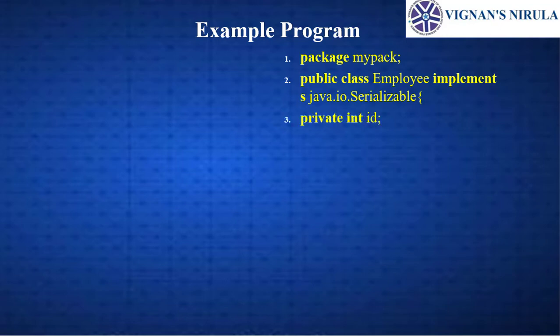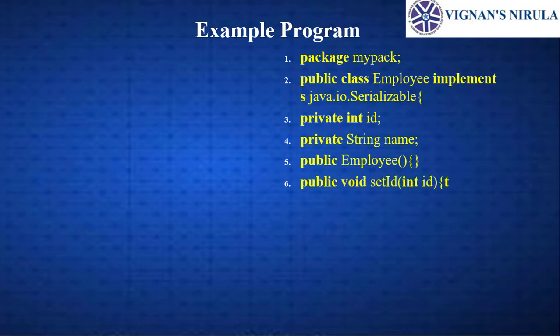And next, we are declaring the variables as private or public. Here I am taking the private int id. Next, private String name. So here is another variable I am taking, that is the name variable. The public Employee constructor. Here I am constructing one constructor, and the constructor does not have any arguments. That is the no-argument constructor. Here I am creating it, and the constructor is declared public.